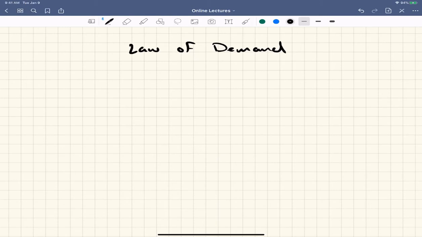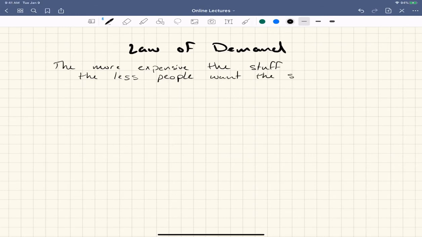Let me write that down. Law of demand equals the more expensive the stuff, the less people want the stuff. This is the law of demand. As prices go up, people don't want to buy as much, right? This is true for you and true for everybody in the entire world.